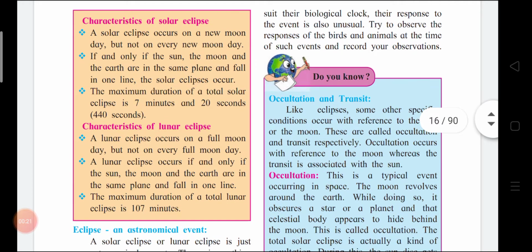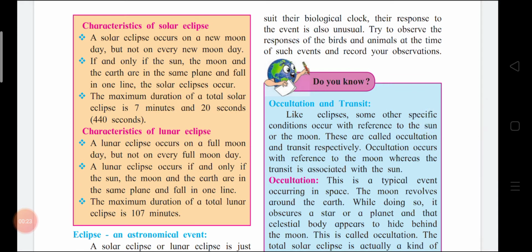Okay children. Now here characteristics of solar eclipse. Let me read it first. A solar eclipse occurs on a new moon day but not on every new moon day. If and only if the sun, the moon, and the earth are in the same plane and fall in one line, the solar eclipse occurs. The maximum duration of a total solar eclipse is 7 minutes and 20 seconds, means 440 seconds.